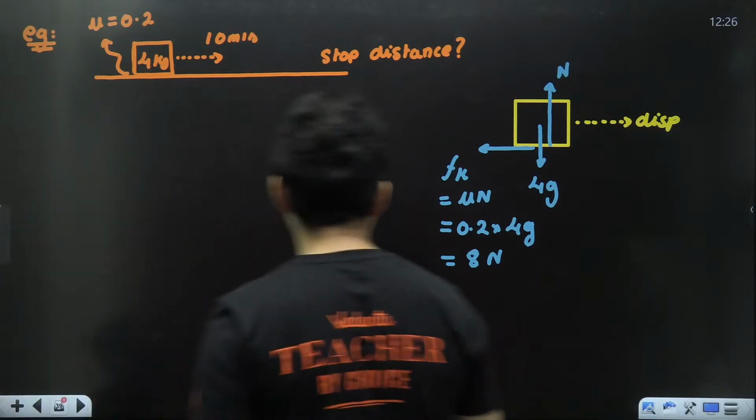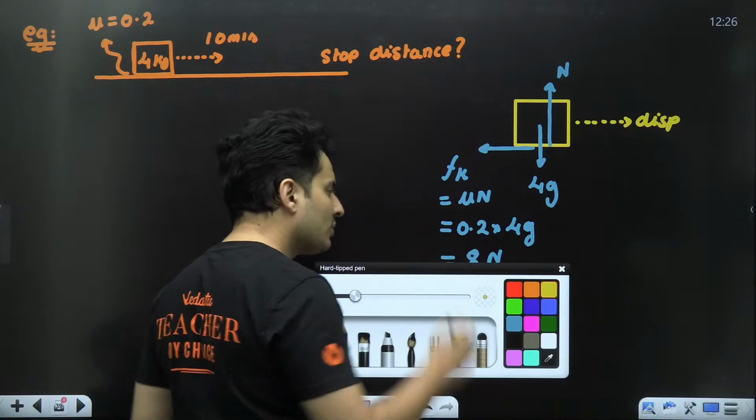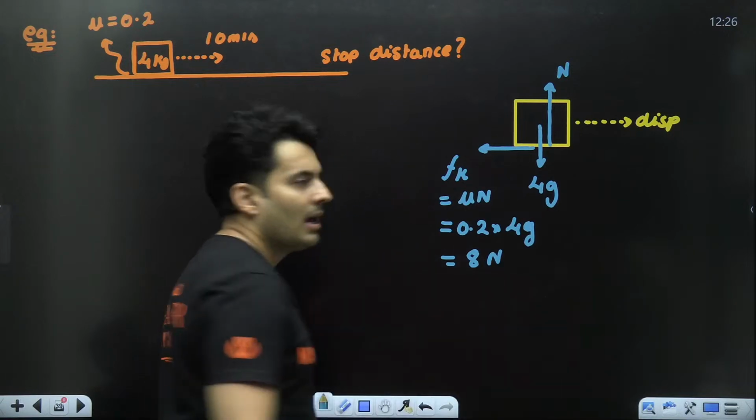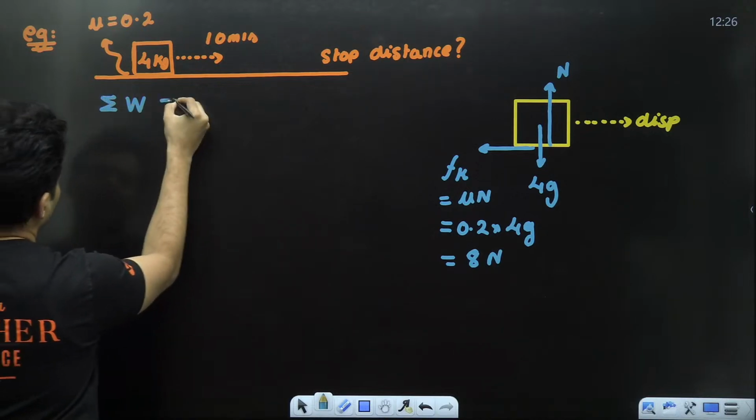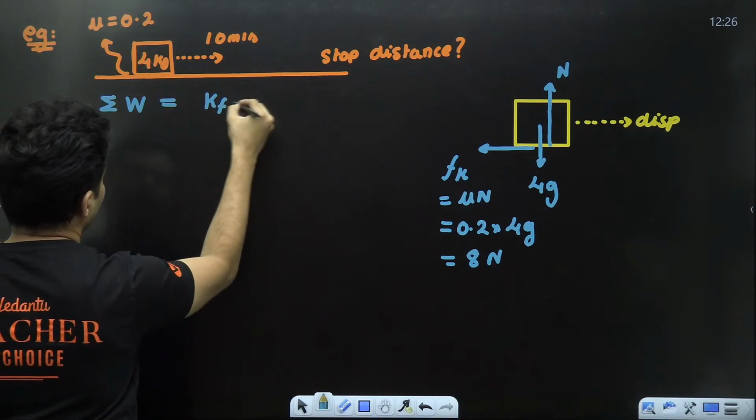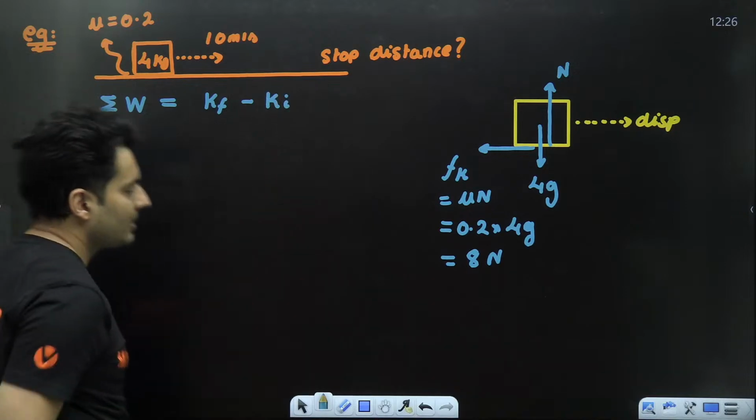Rather, there is another way of doing it. I'll tell you how. Use the work kinetic energy theorem. As per the work kinetic energy theorem, the total work done is final minus initial kinetic energy.